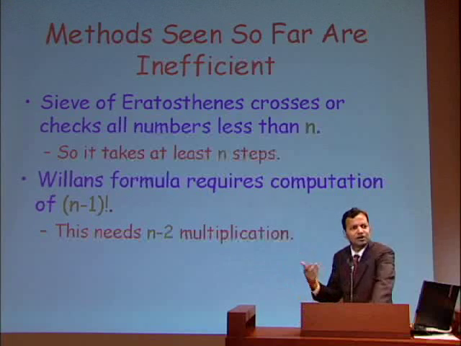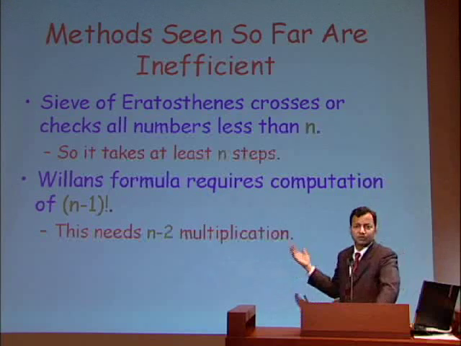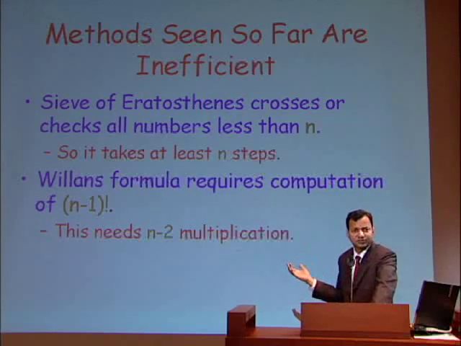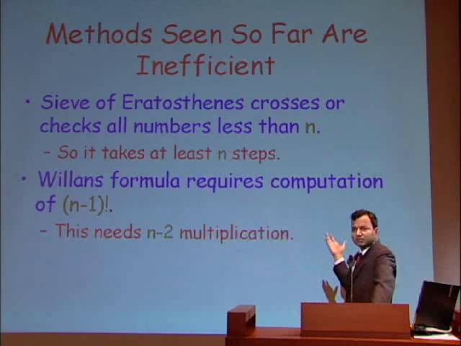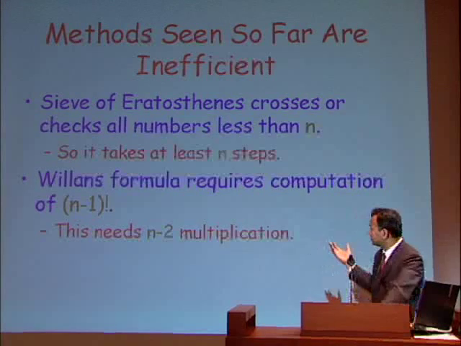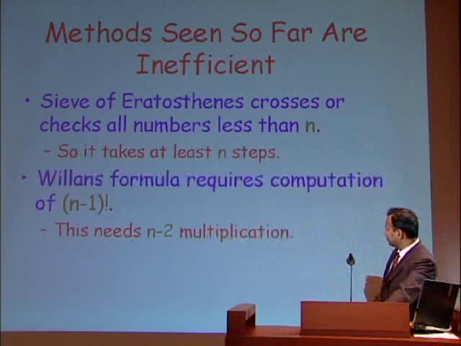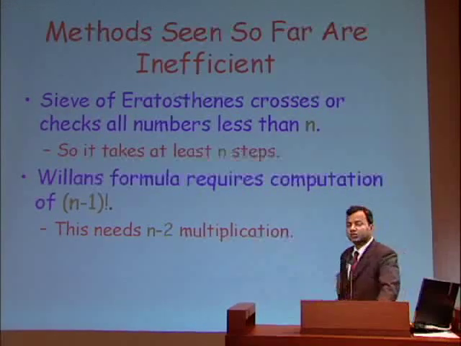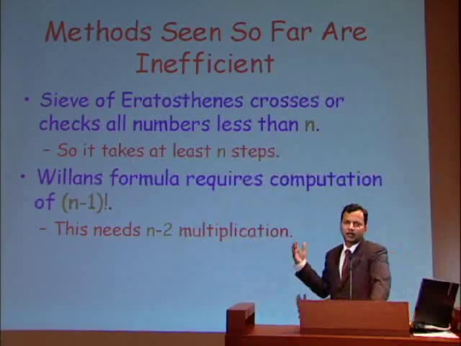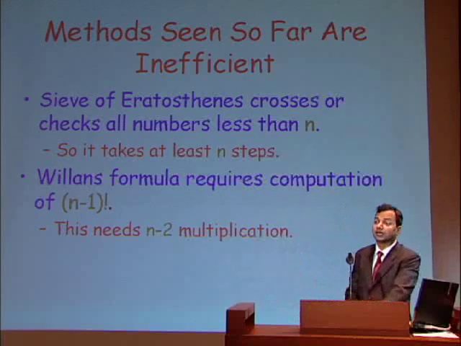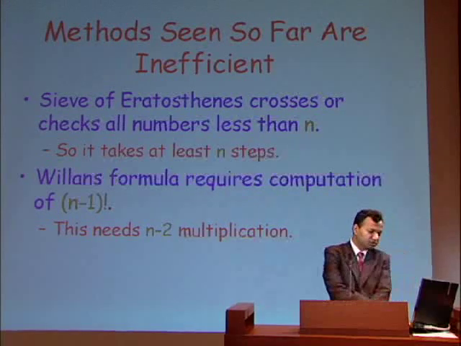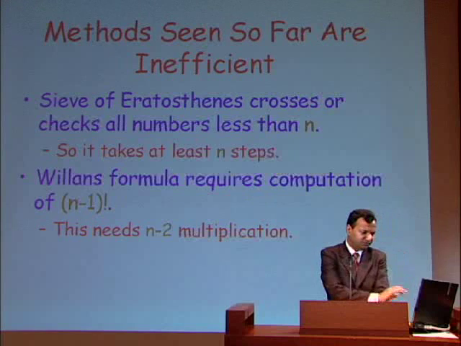So that will certainly require at least n operations, probably more than n operations. And that, by our definition, cannot be an efficient method. Similarly, Wilson's formula, as already noted, requires a computation of (n-1) factorial, and that requires at least n-2 multiplications. So that also is not an efficient method.